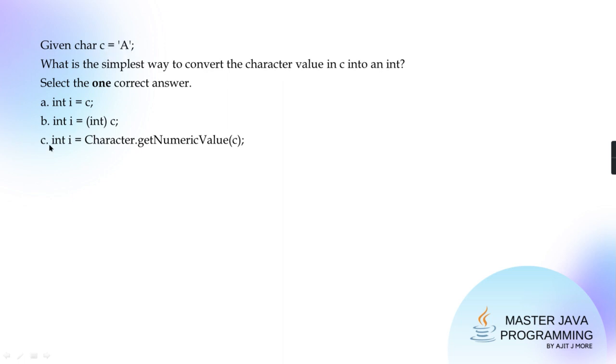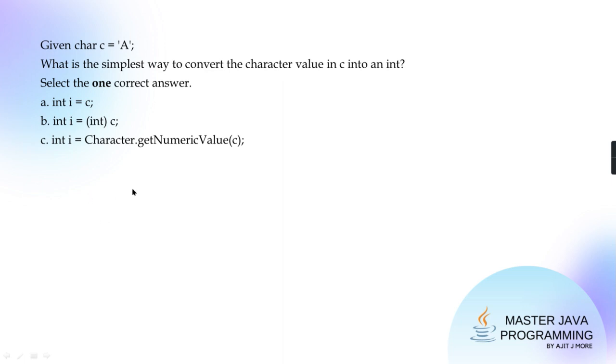Now the question is, which is the simplest way to convert the character into an integer? What is the simplest way to convert the character value in C into an integer? They are saying all three are valid, but which one is the simplest?